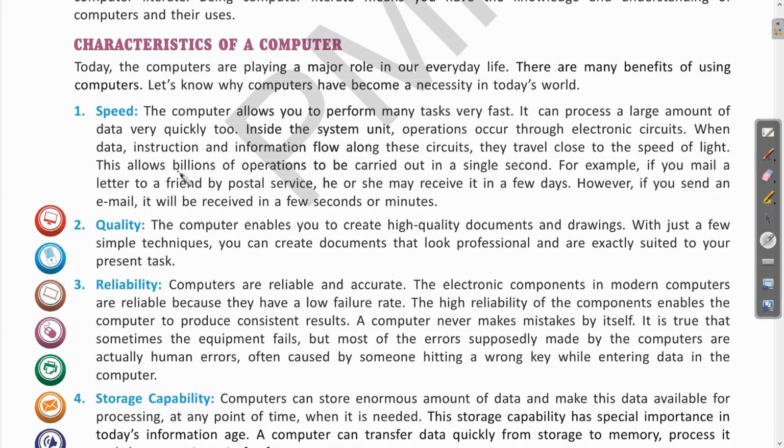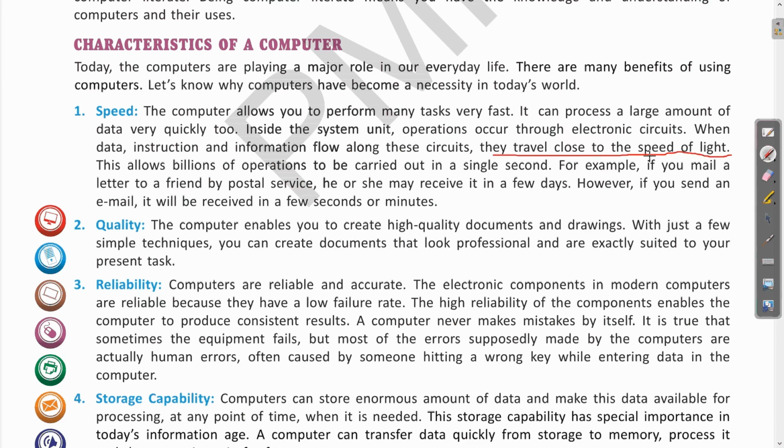The first is speed. Computers allow you to perform many tasks very fast. A computer can process a large amount of data very quickly. Inside the system unit, operations occur through electronic circuits. When data, instructions and information flow along these circuits, they travel close to the speed of light. Clear? So you can see how much faster the flow of data occurs inside the circuits which are inside the computer. They travel very fast, with the speed of light.